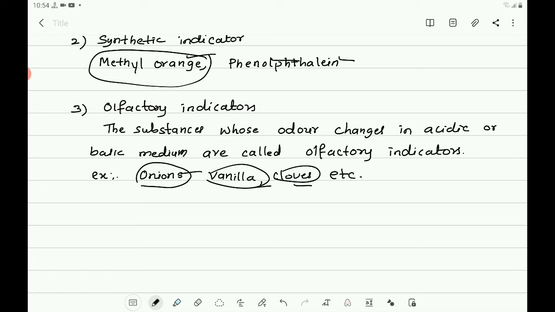The characteristic odor of clove oil and vanilla is retained in acidic solution and lost in presence of base. Both of these lose their odor in the basic solution of sodium hydroxide, but the odor remains as it is in acidic solution. So vanilla and cloves act as indicators which are called olfactory indicators.